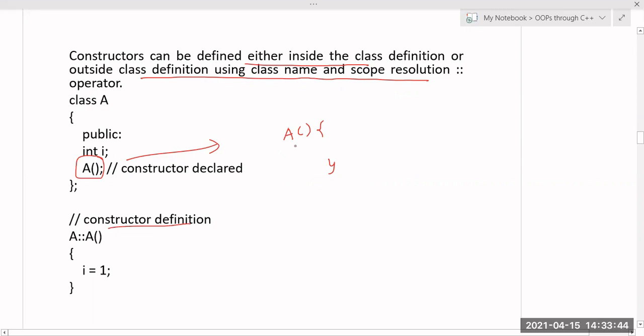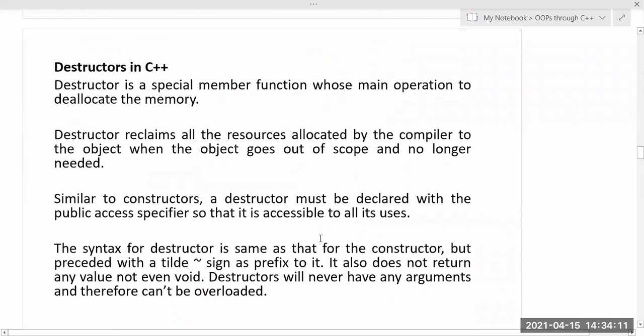Whenever you are defining a member function, a constructor is also a member function only. First we write the return type, but there is no return type for constructors. And the second one is the name of the class. What is the name of the class? A. And what is the scope resolution operator? And the name of the function, that is A. This one. Okay, this is the constructor definition. If you want to write it outside the class, you compulsorily have to use the name of the class and the scope resolution operator. As a constructor does not take any return type, you don't mention anything. Got it right? All of you clear with constructors?